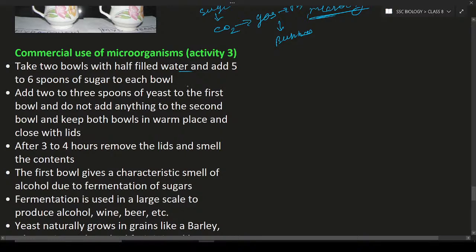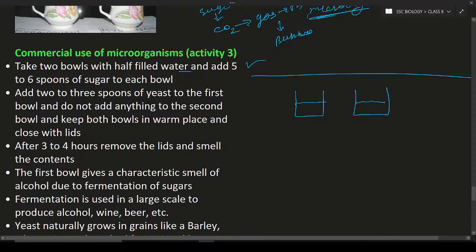So this is about activity 2. Now activity 3. Take 2 bowls filled with water and add 5 to 6 spoons of sugar. So we have to take 2 bowls, the first bowl and also the second bowl, and fill them half with water.